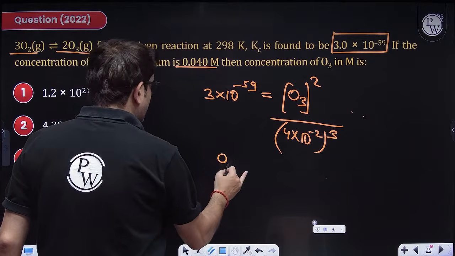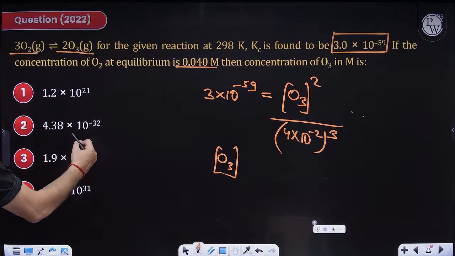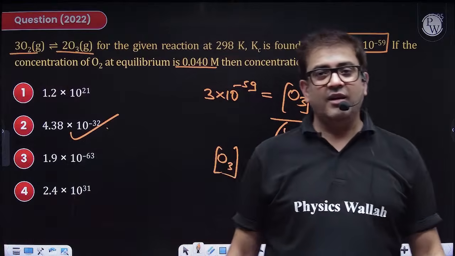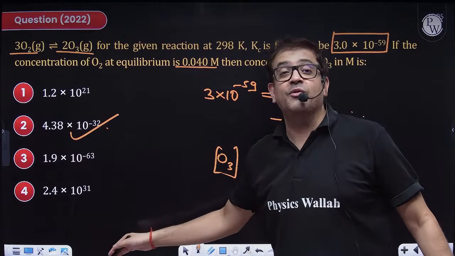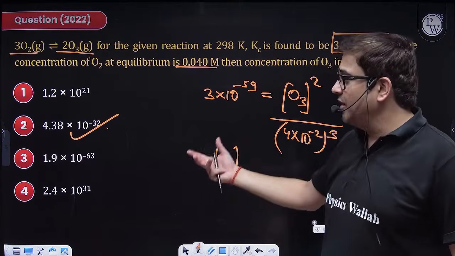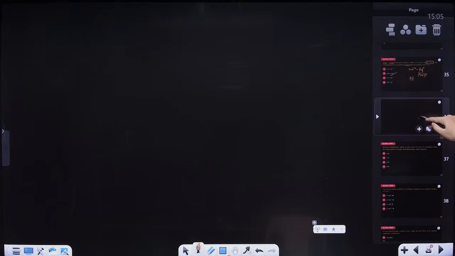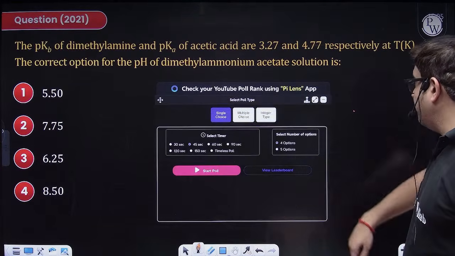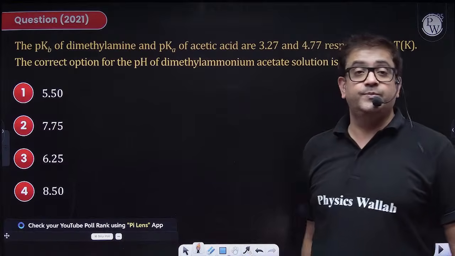So the ozone concentration will be, obviously you just have to be calculative, and once you calculate the power, beta, even the value will not bother you. Just calculate the power, because see, the powers are also way apart, so the calculation will be very doable. And with this, I hope we shall jump to the next one, and time starts now.